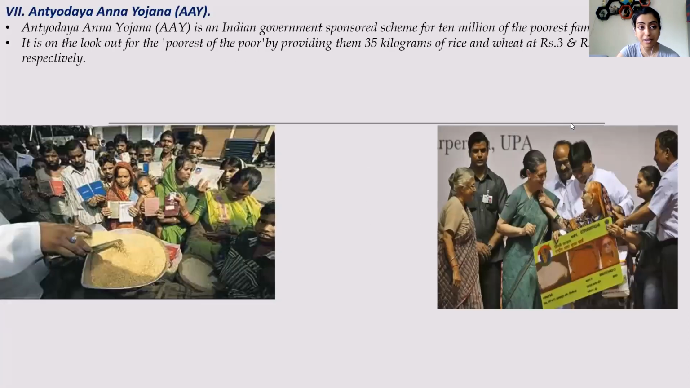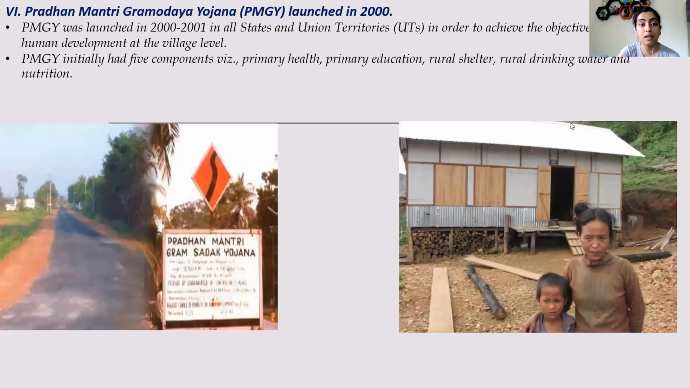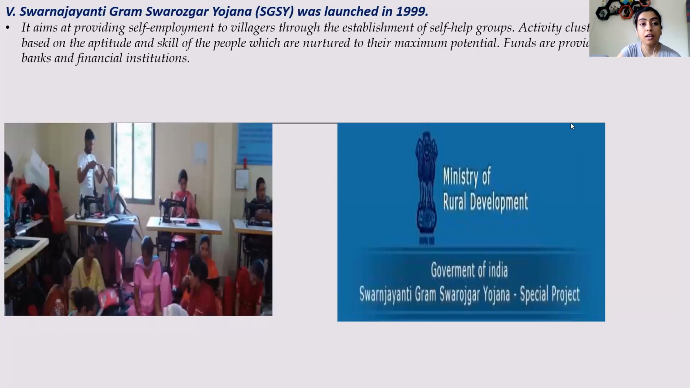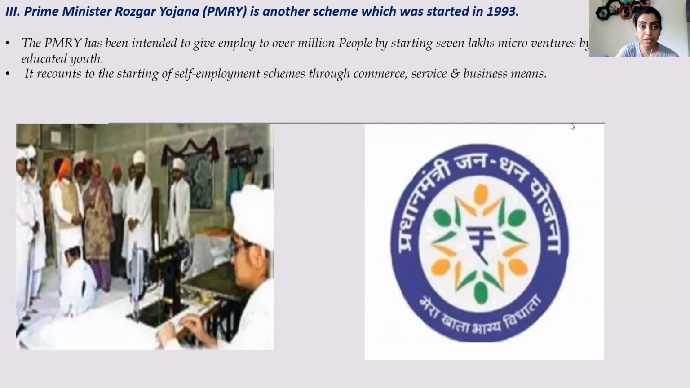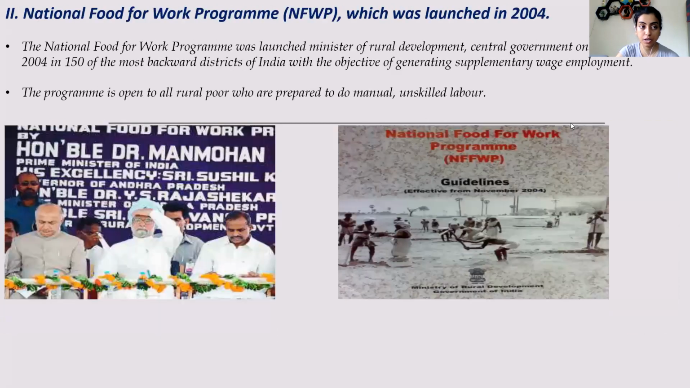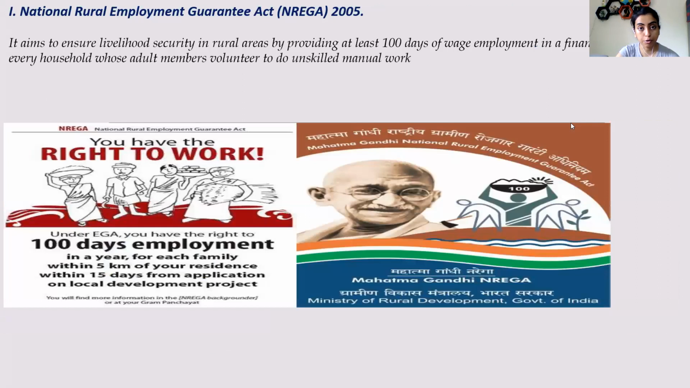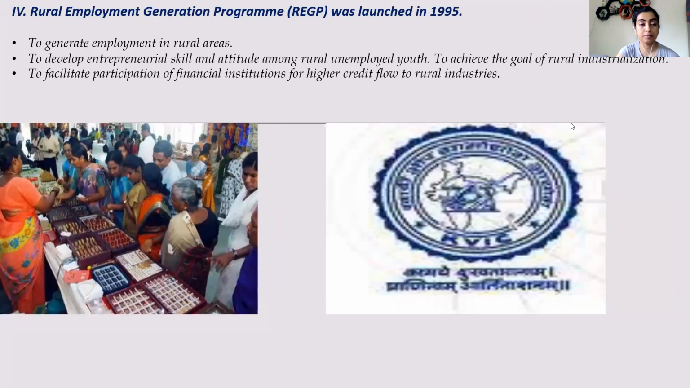So these were the several acts: AAY, Antyodaya Anna Yojana, then PMGY, Pradhan Mantri Gramodaya Yojana, then SGSY, Swarna Jayanti Gram Swarojgar Yojana, REGP, Rural Employment Generation Program, PMRY, Prime Minister Rozgar Yojana, and NFWP, National Food for Work Program, and the MGNREGA Act, that is Mahatma Gandhi National Rural Employment Guarantee Act.